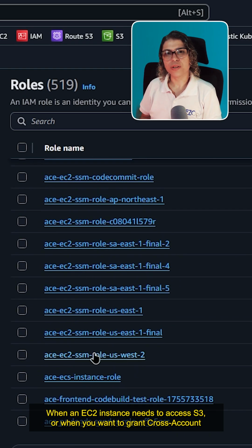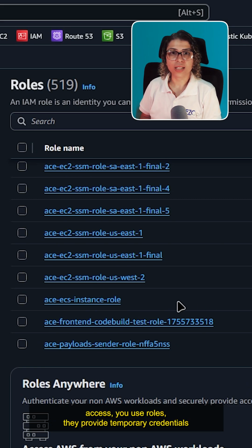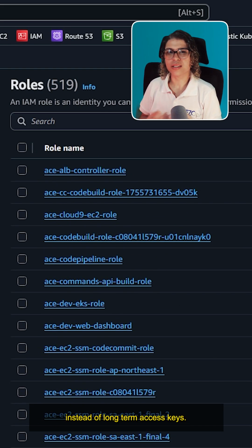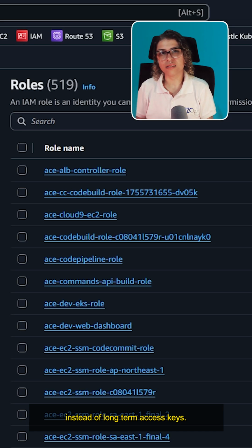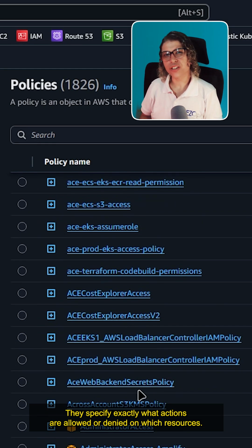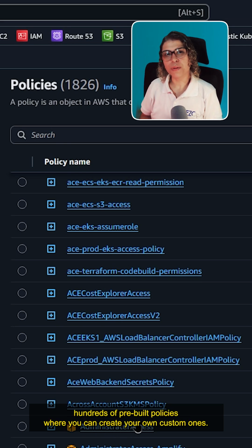When an EC2 instance needs to access S3 or when you want to grant cross-account access, you use roles. They provide temporary credentials instead of long-term access keys. Policies are JSON documents that define permissions. They specify exactly what actions are allowed or denied on which resources. AWS provides hundreds of pre-built policies, or you can create your own custom ones.